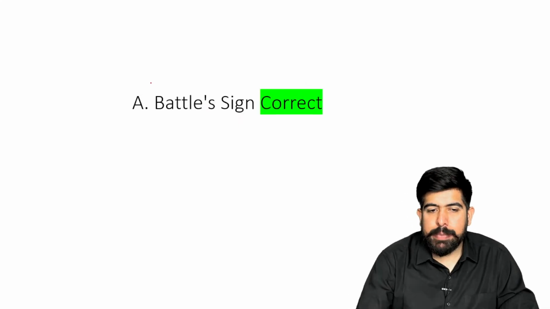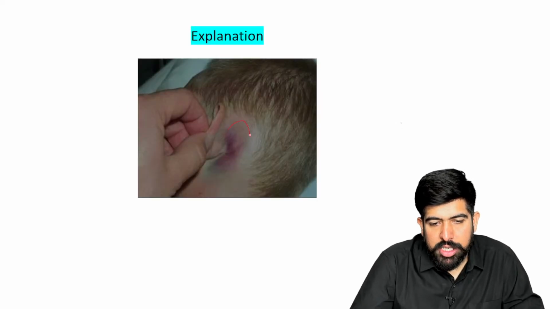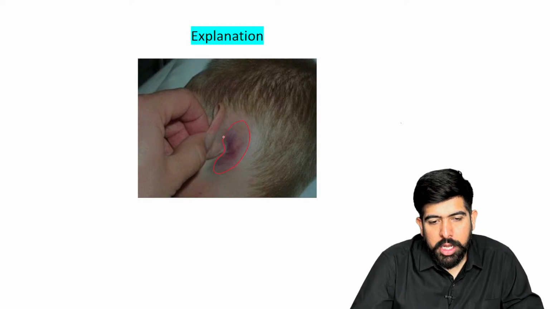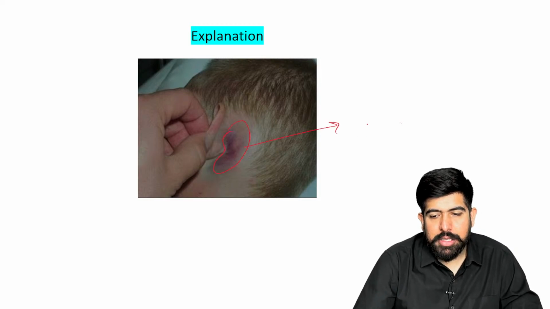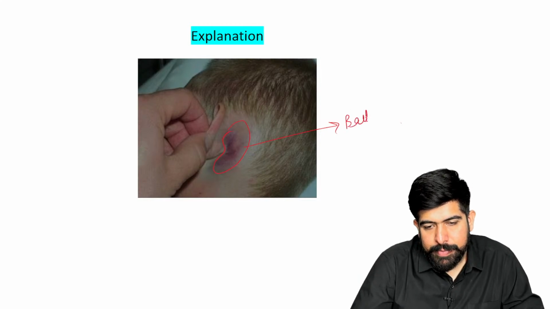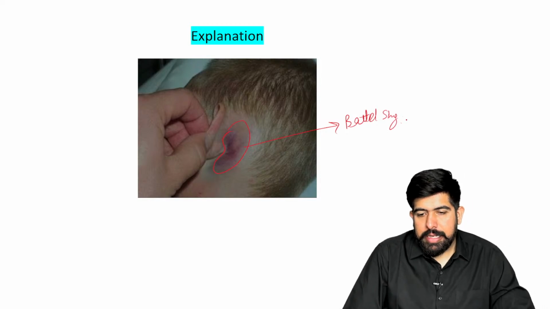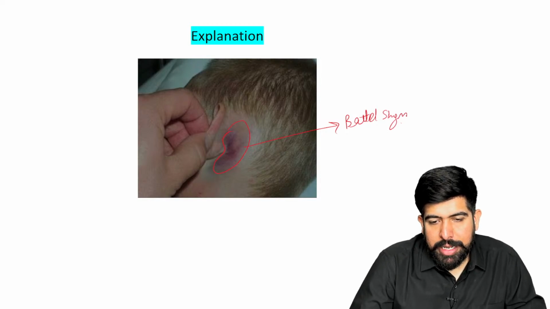So you can see this battle sign image. I can show you here. You can see over here, this is the bluish discoloration seen over your mastoid part. Yes, over the mastoid part, and this is your battle sign.